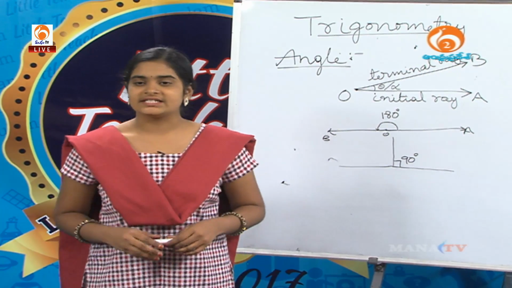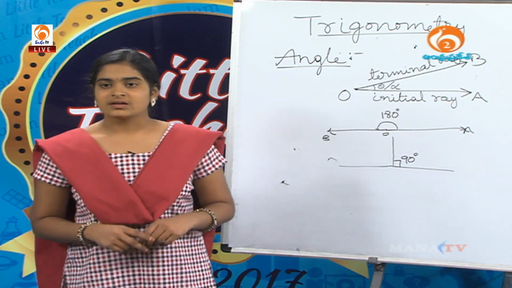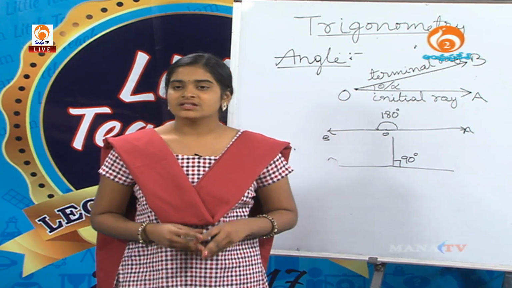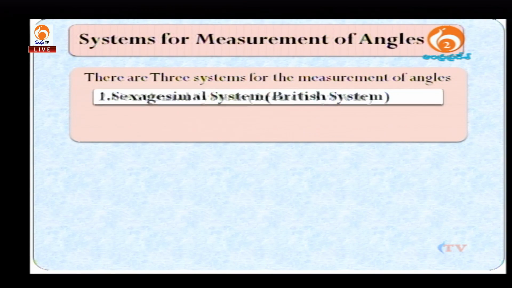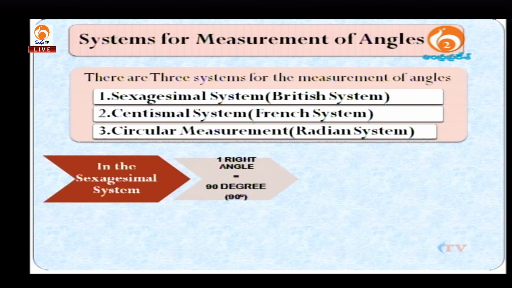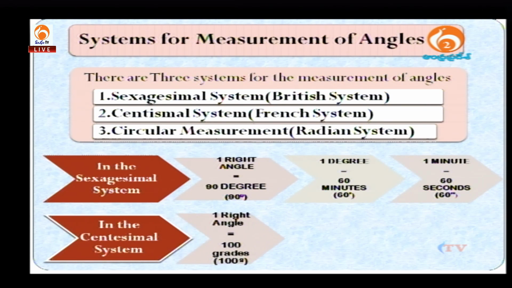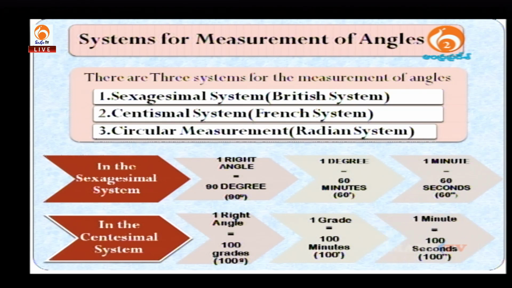We have three systems to measure angles. The first one is the sexagesimal system, the second is the centesimal system, and the third is circular measurement or the radian system. The sexagesimal system is also called the British system. In this system, one right angle equals 90 degrees, 1 degree equals 60 minutes, and 1 minute equals 60 seconds.